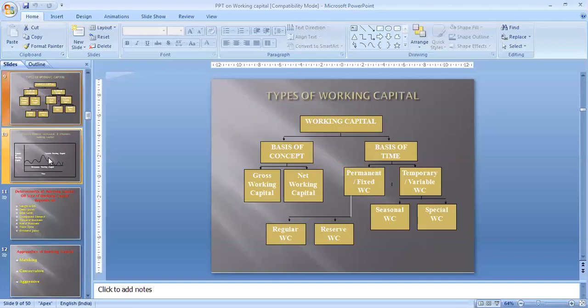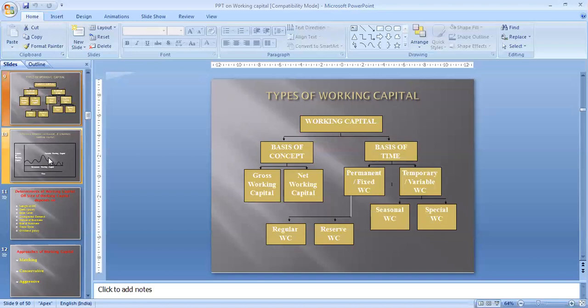Now, types of working capital. So friends, we have two concepts: on the basis of concept and on the basis of time. On the basis of concept, we have gross working capital and net working capital, which we have discussed earlier. On the other side, on the basis of time, we have permanent working capital and temporary working capital. On the basis of time, there are two categories: temporary and permanent.